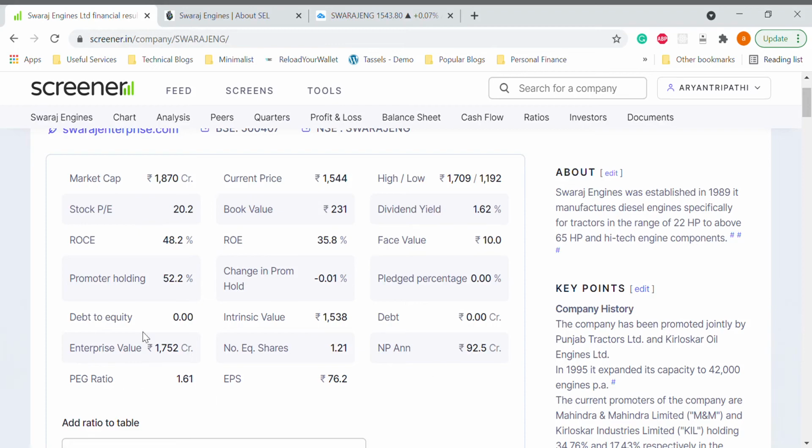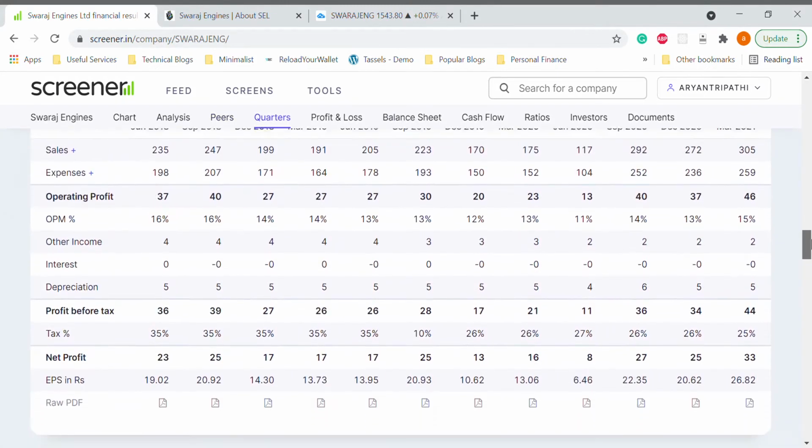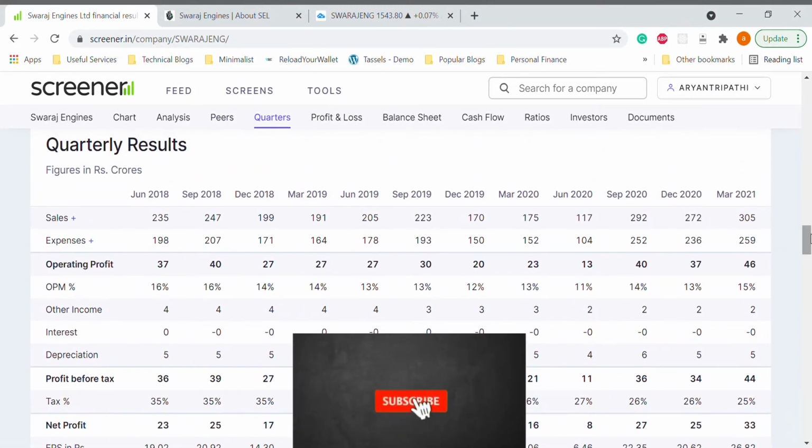Debt equity ratio is also 0.0, so it is a completely debt free company. Now if you see the growth, quarterly results they have done quite good in the last 4 quarters: 117 crores, 292 crores, 272 crores, 305 crores. So those are good numbers in the last 4 quarters.